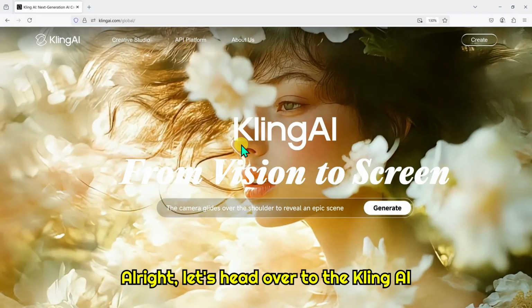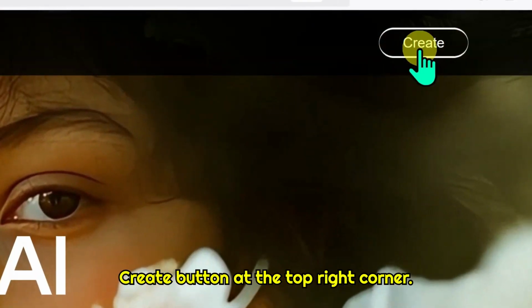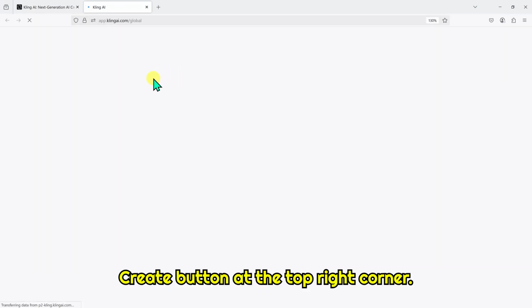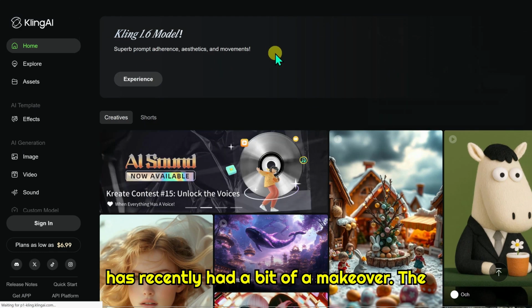Alright, let's head over to the Kling AI website. Once we are there, I click the Create button at the top right corner. Now you might notice something new. Kling has recently had a bit of a makeover.